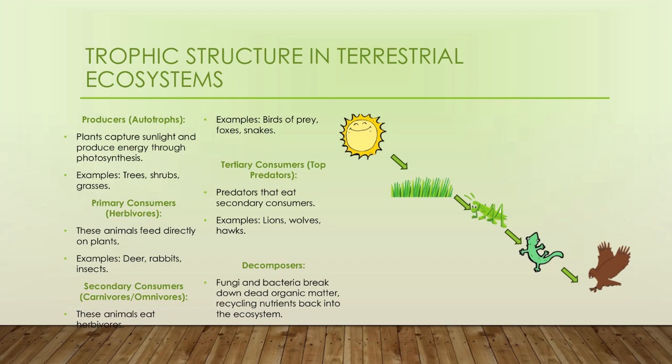Snakes can be eaten by tertiary consumers, the top predators such as lions, wolves, or hawks. Finally, decomposers such as fungi, bacteria, or earthworms break down the dead organic matter and recycle the nutrients back into the ecosystem.